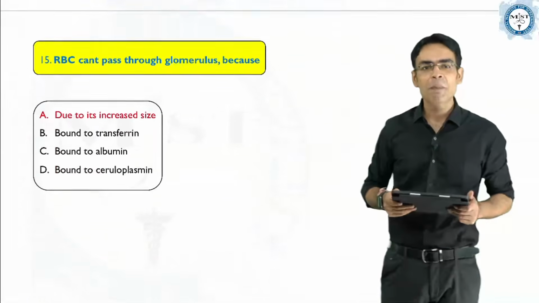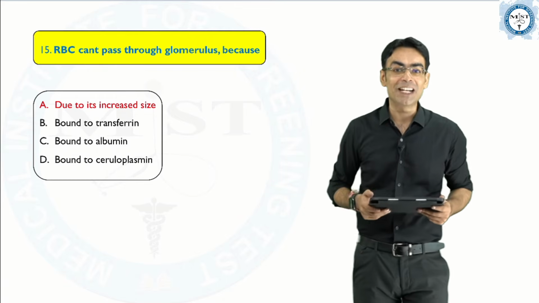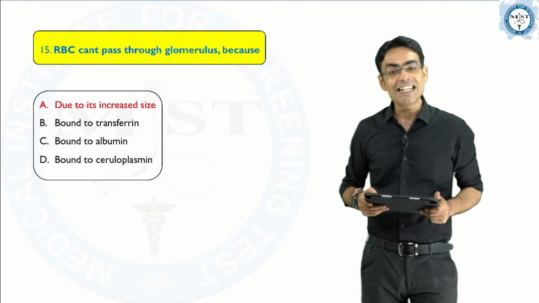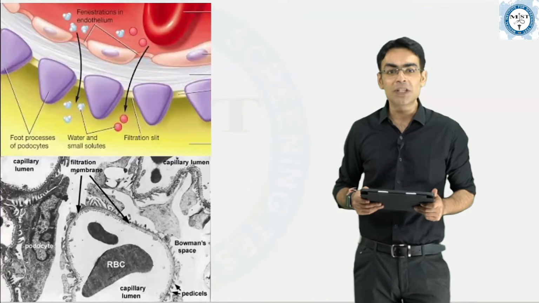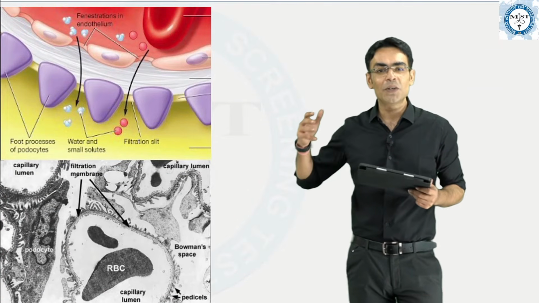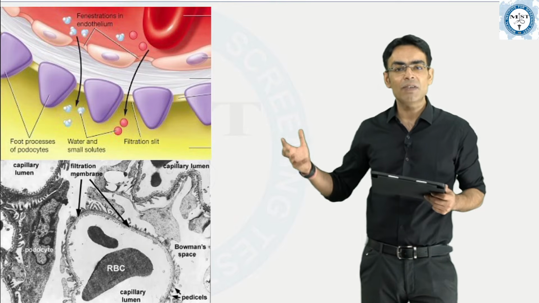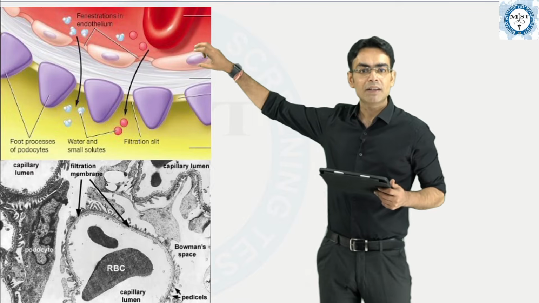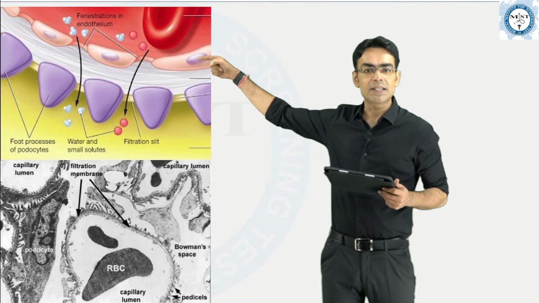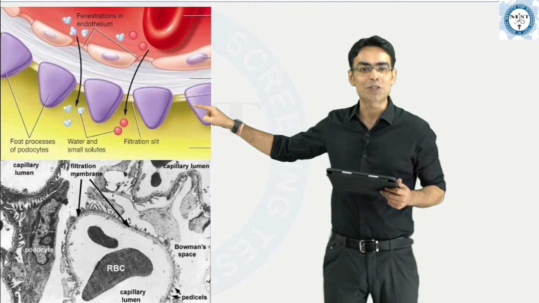Moving ahead, RBC cannot pass through the glomerulus because... now I remember that when I started with the renal pathology, we have discussed this in great detail. I've shown you these images and I told you that the function of glomerulus is filtration, right? Now in filtration, there are three things which are helping glomerulus. One is the capillary wall containing the endothelial cells. Second is the basement membrane, and third happens to be the foot processes of podocytes.